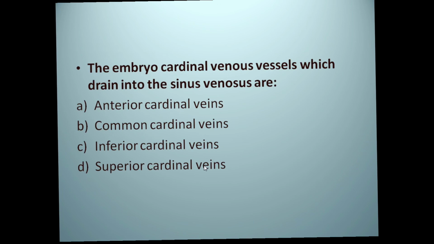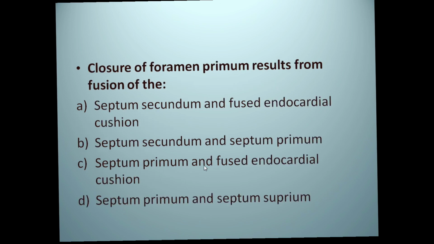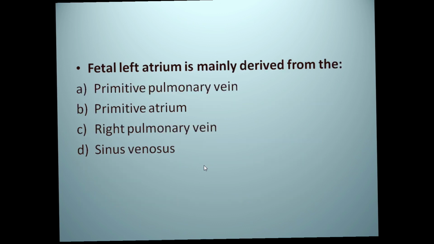Closure of the foramen primum results from the fusion of the foramen primum, not the foramen secundum, foramen primum. Okay, you may give the answer. The left fetal atrium is mainly derived from the, it has two parts, a smooth part and a rough part. So the main part of the atrium is mainly derived from the, you must know that.